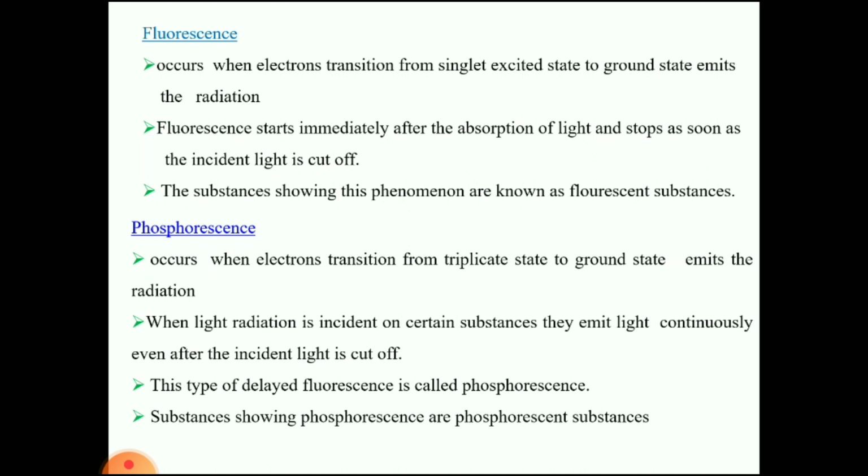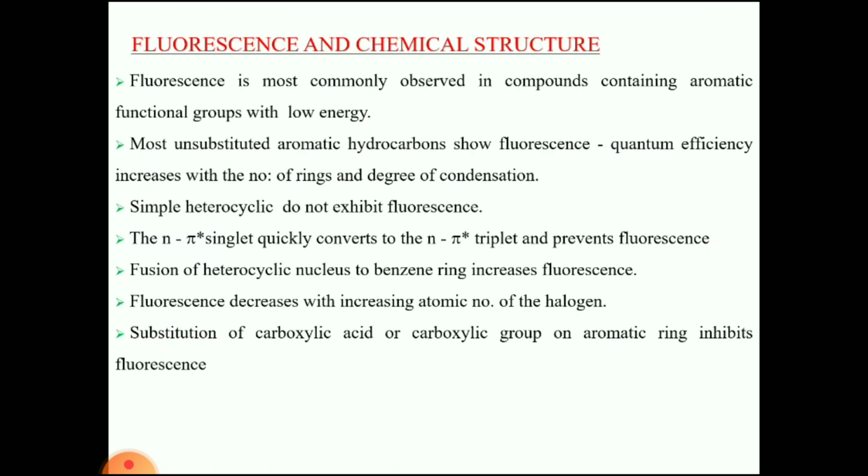Phosphorescence occurs when electrons transition from the triplet state to the ground state and emit radiation. When light is incident on certain substances, they continue to emit light after the incident light is cut off. Even though we cut off the incident light, the light will be emitted for some time. So that's why phosphorescence is called a delayed process. Phosphorescence is also called delayed fluorescence. The compounds showing this phenomenon are called phosphorescent substances.